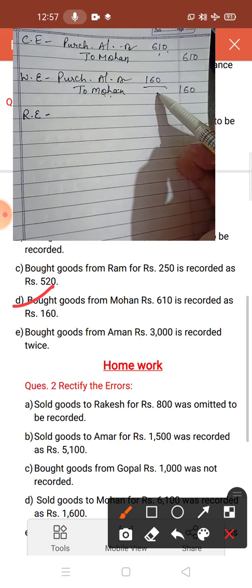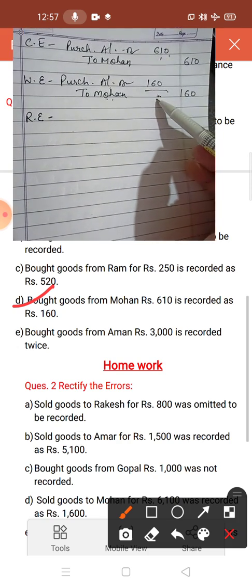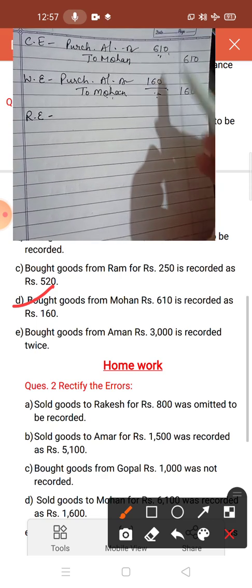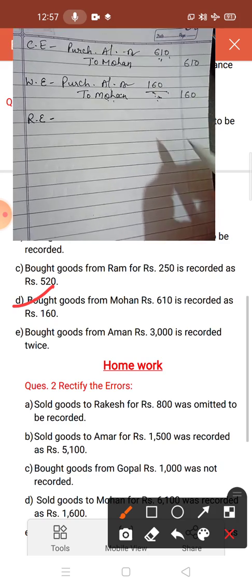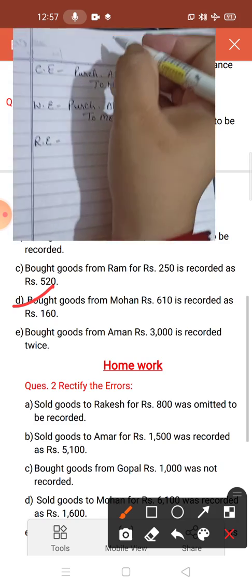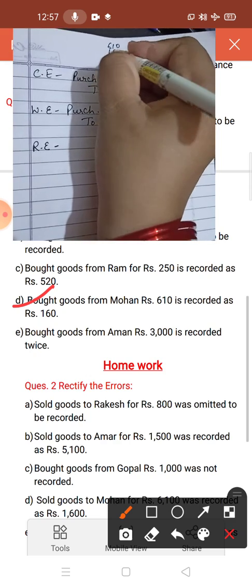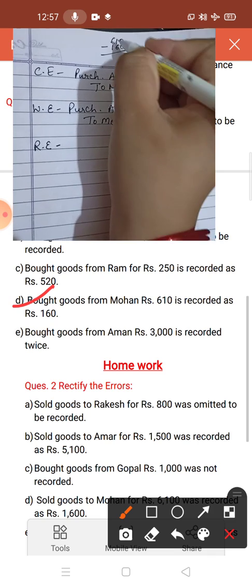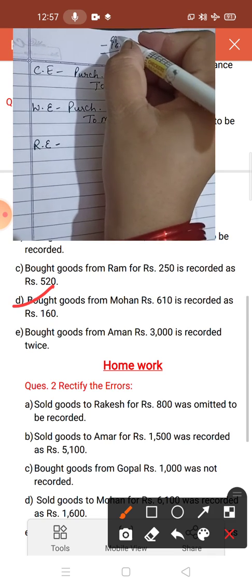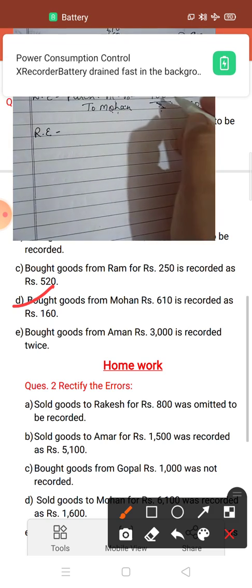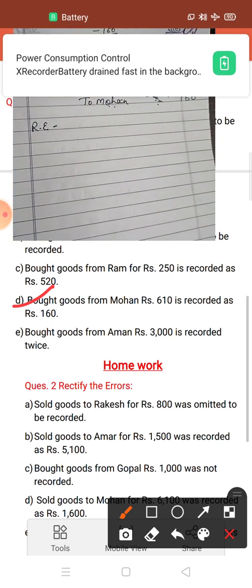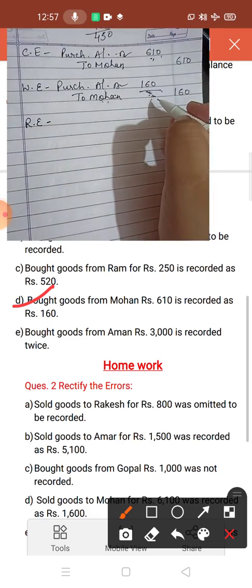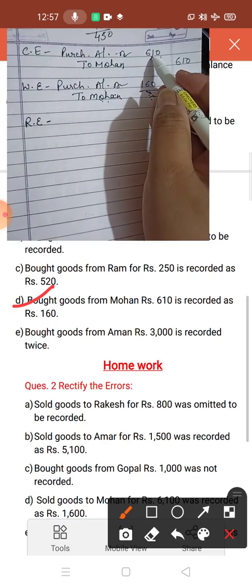So how much amount do you have to add here to make the amount equal to 610? This you can also find out with subtraction. 610 minus 160. Now see how much amount you have to add. Now it is 450. It means here you have to add 450, then it is equal to 610.